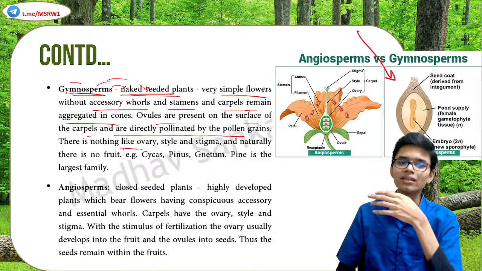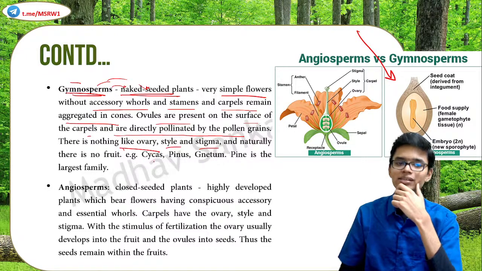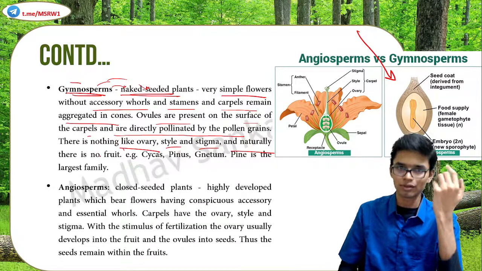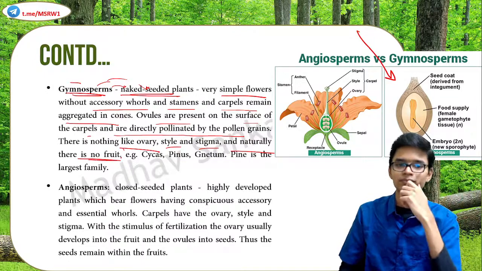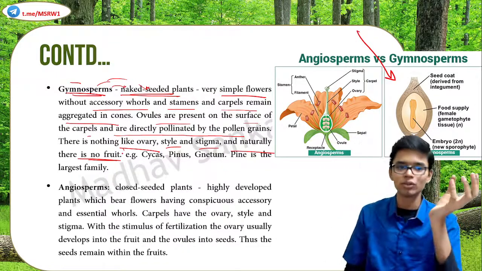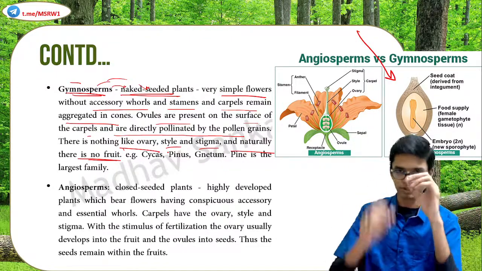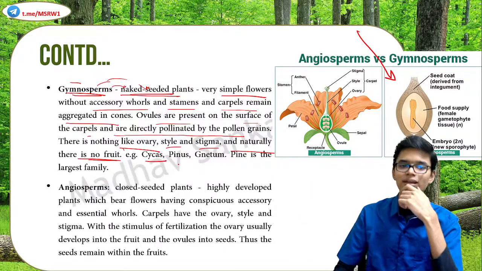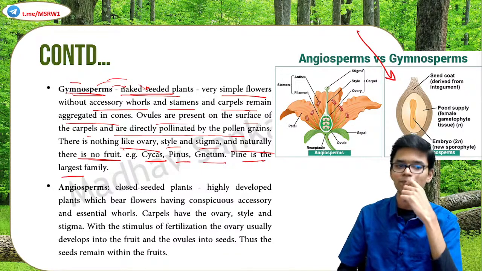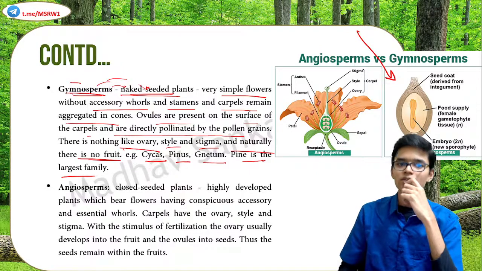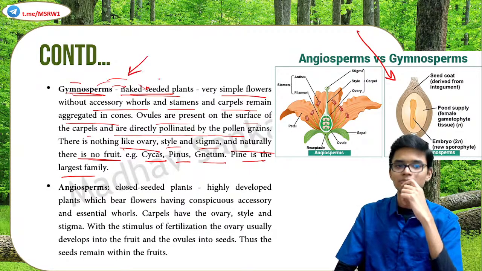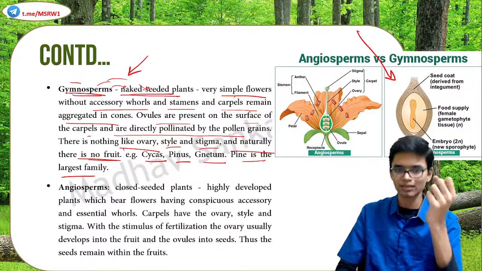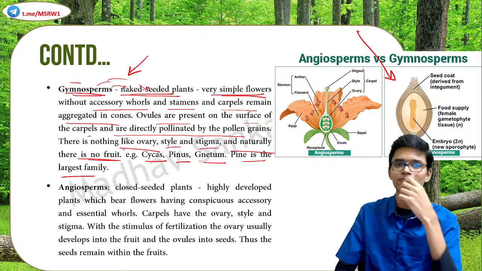They do not have anything like ovary, style, stigma. So obviously they are not able to produce fruit. If there is no ovary, then you can't bear fruits. Examples: cycas, pinus, gnetum, pine, etc. Pine is the largest family. So non-flowering plants are known as gymnosperms, or in some cases have very simple flowers.